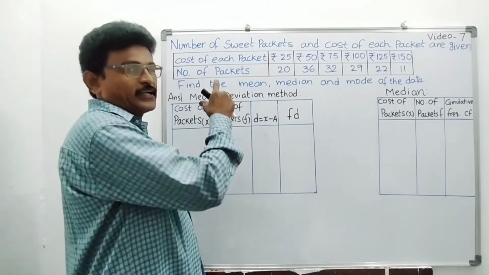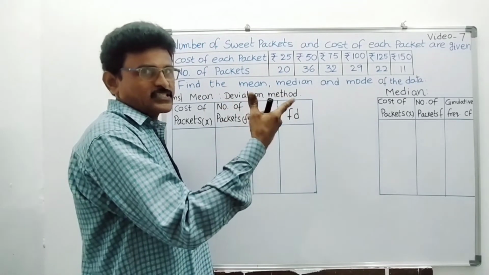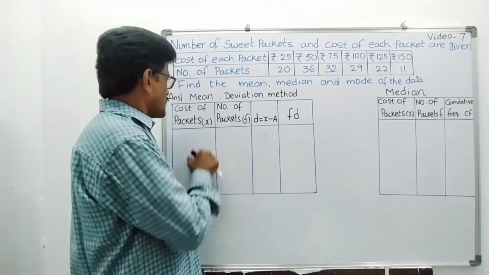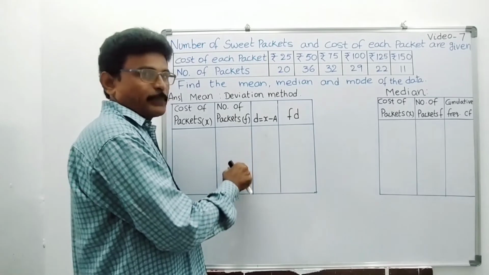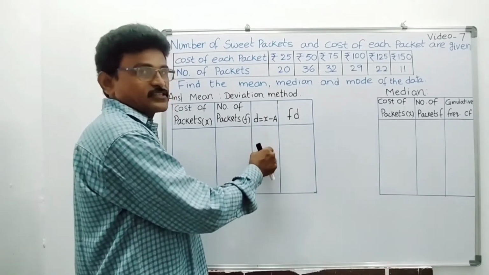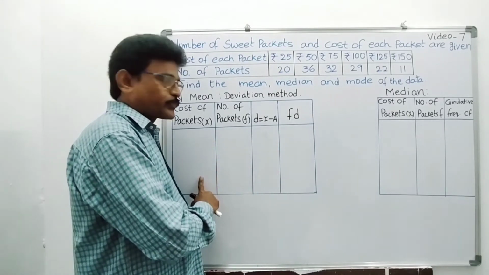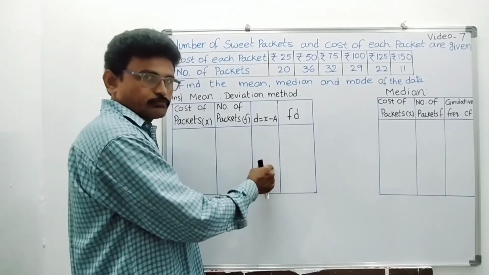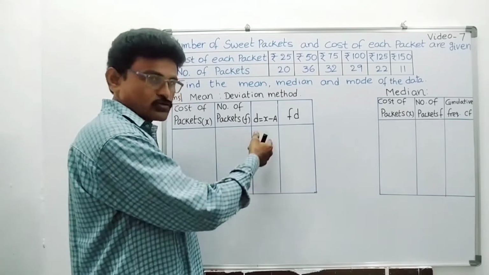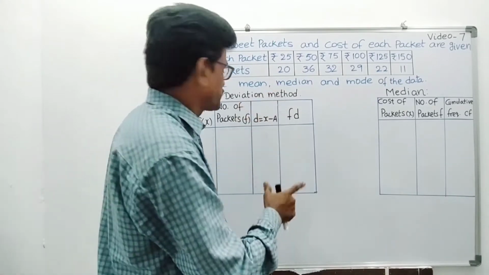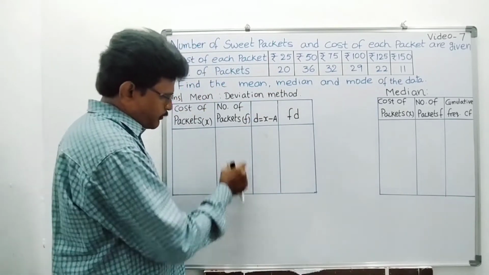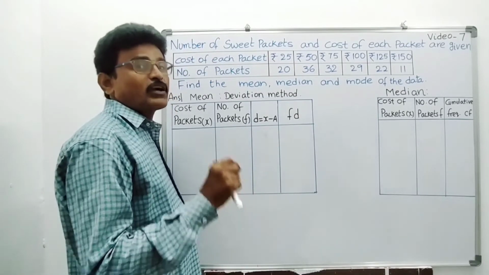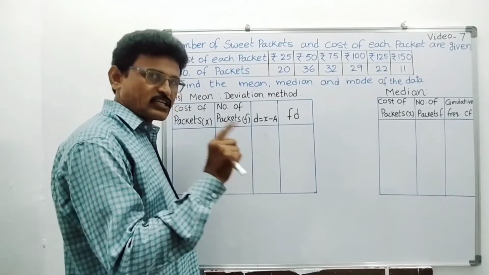Suppose we use the direct method to find the mean. What to do? Cost of packet is x, number of packets means frequency, that is f. You have to do fx, multiplying these two values, so we will write one special column. Next, sigma f is the total frequency, and we find sigma fx. In the direct method, the formula is sigma fx by sigma f.